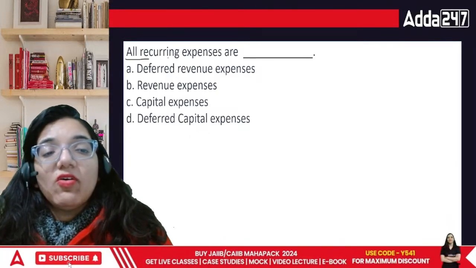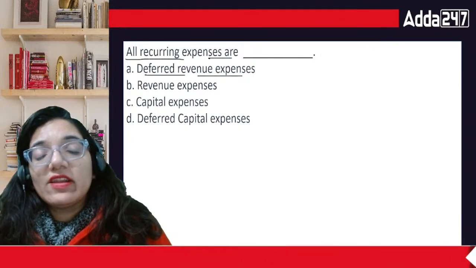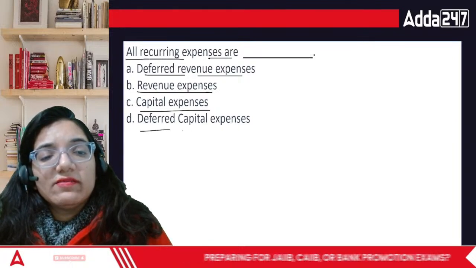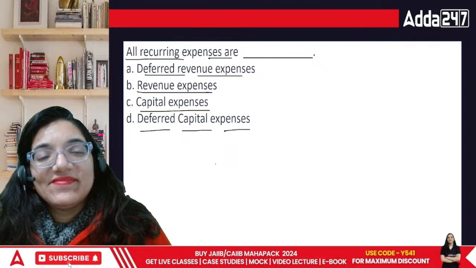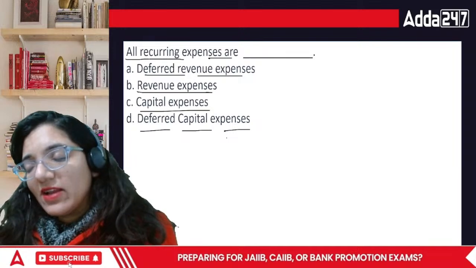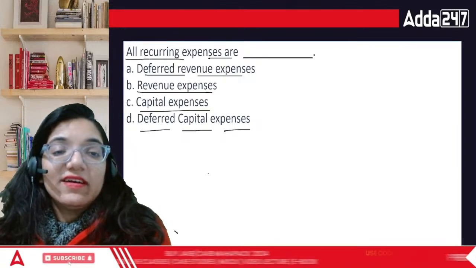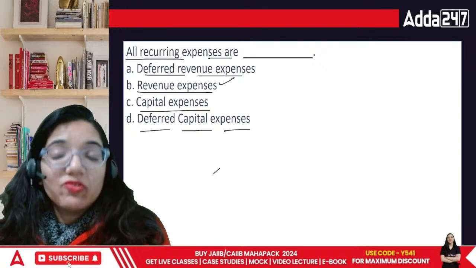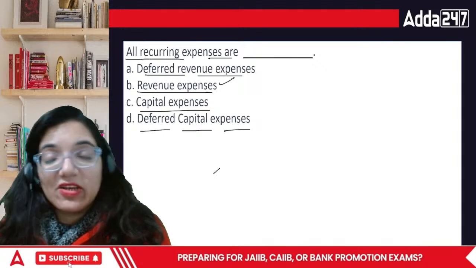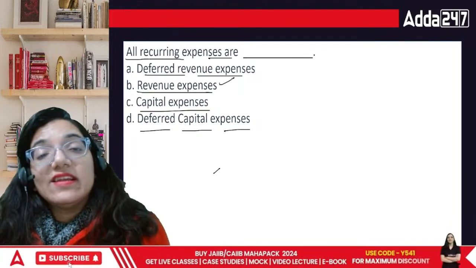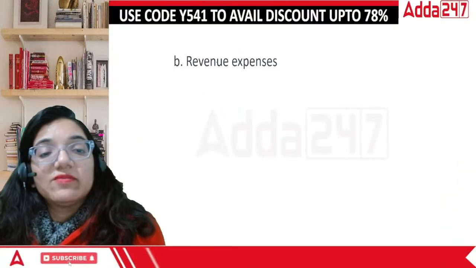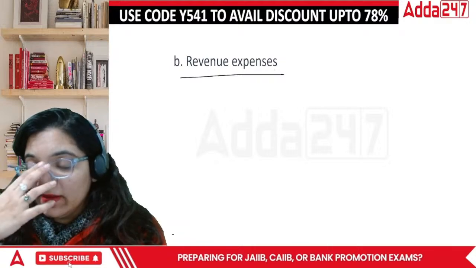Acha. Everyone, all recurring expenses are deferred revenue, revenue expenses, capital expenses, or deferred capital expenditure? All recurring expenses, everything that you do every single day or every now and then, is a revenue expenditure because you are doing this to earn more money. If I want to earn more, I have to spend on electricity and water expenses. I have to spend my money on the employees that I need every single year. Technically, I have to bear those expenses. Those are termed as revenue expenses. Done?